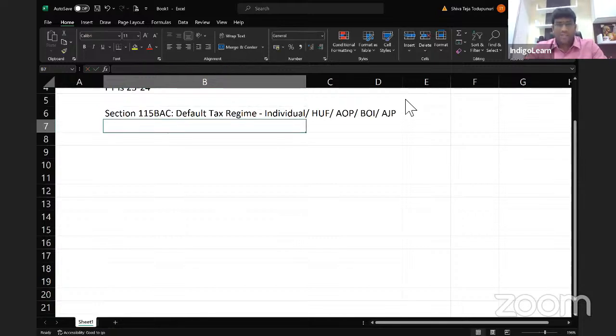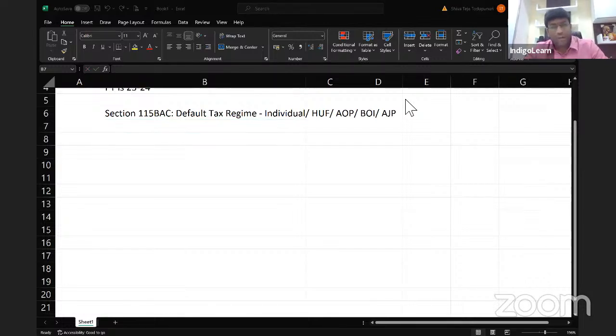HUF stands for Hindu Undivided Family, AOP stands for Association of Persons, BOI stands for Body of Individuals, AJP stands for Artificial Juridical Person. So this section 115 BAC is applicable to individual, HUF, AOP, BOI, AJP.